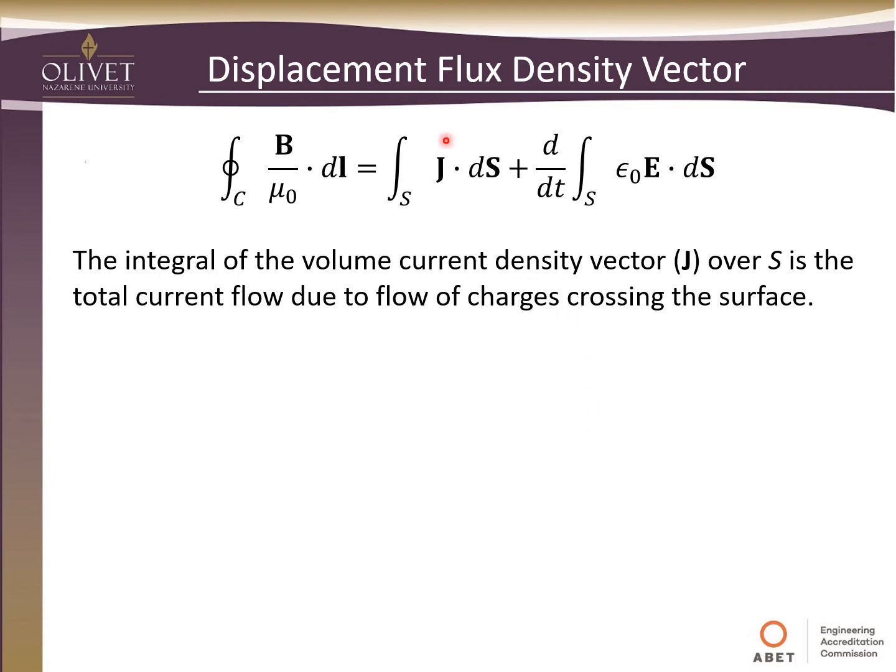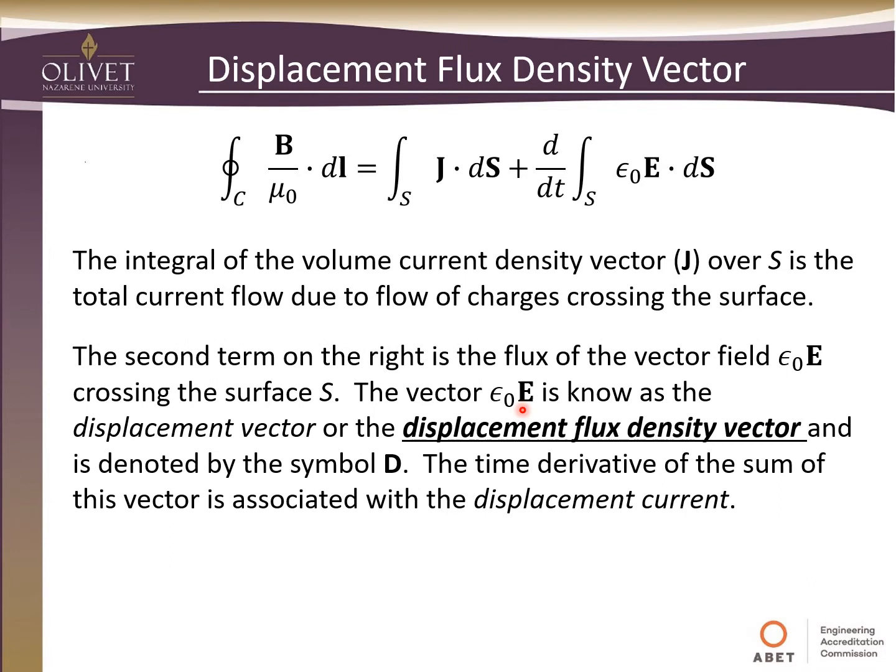So that's why if we multiply or dot this, the meter squared will cancel out, and that'll give us current in amps. And so that's why we can think of this integral as the current flowing, or the amperes, across that surface. The second term we need to talk about a little bit.